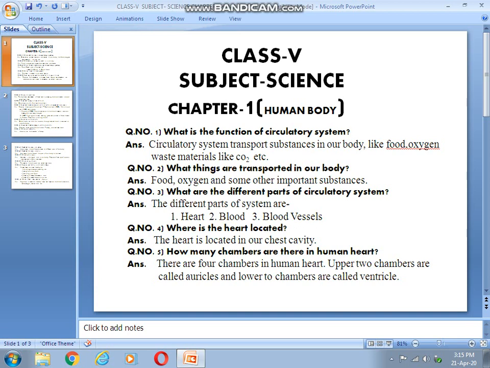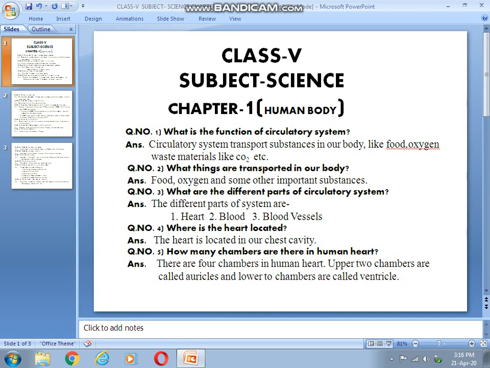Question number 2, what things are transported in our body? You know that food, oxygen, carbon dioxide and some other waste materials, hormones, all these things are to be transported in our body and blood helps in the transportation of all these substances in our body.